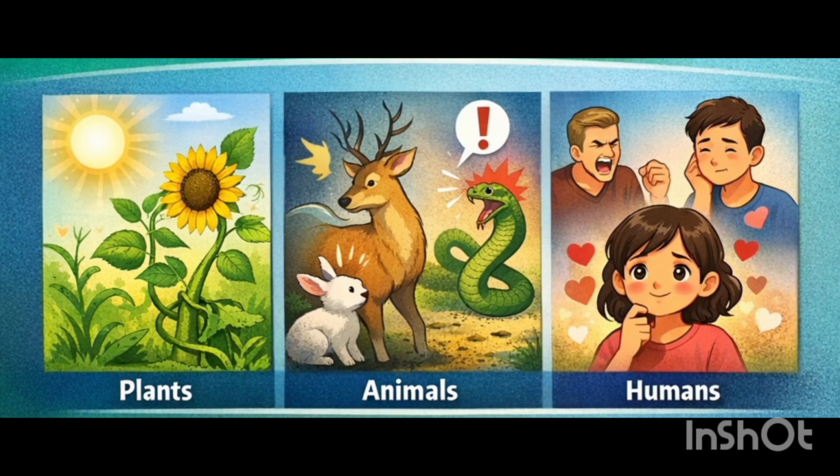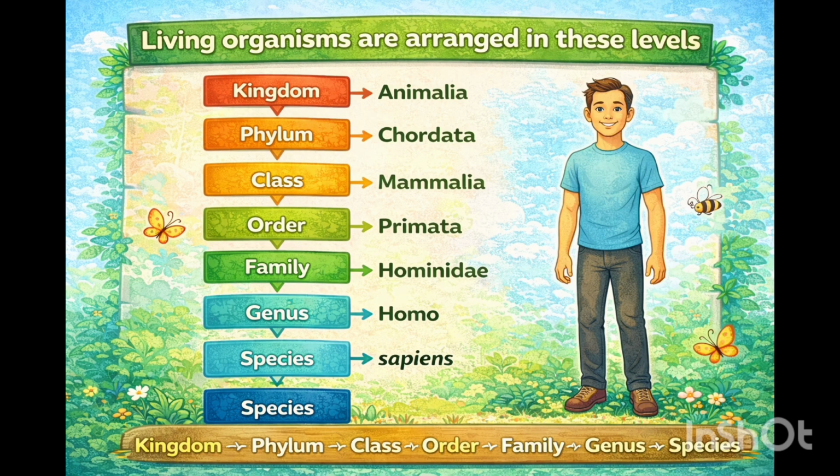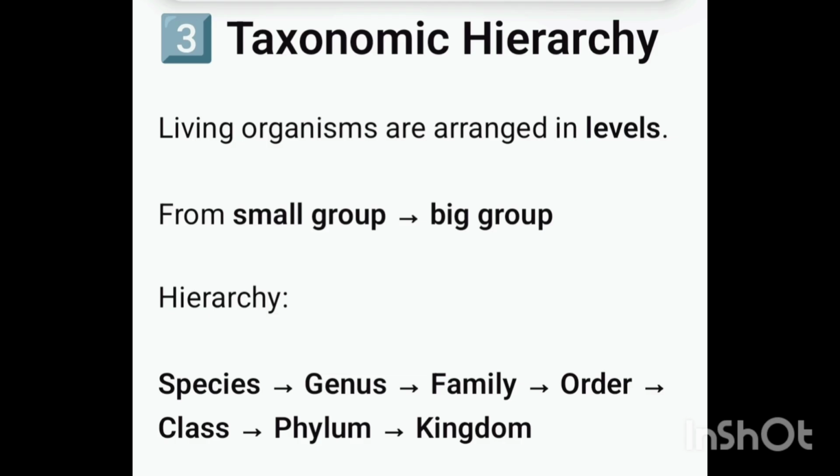Taxonomical studies of all known organisms have led to the development of common categories such as kingdom, phylum or division, class, order, family, genus, and species, from big group to small group.